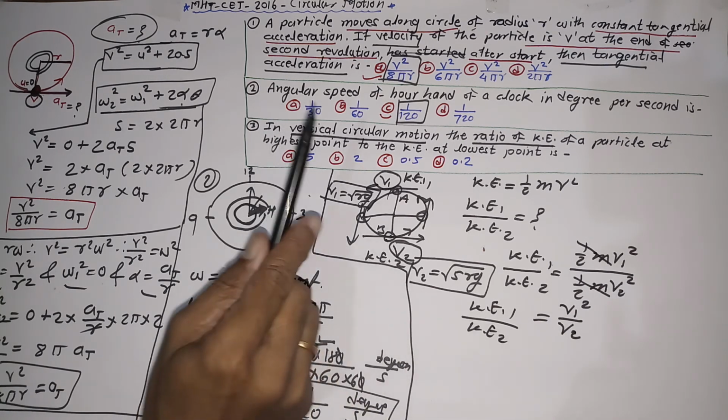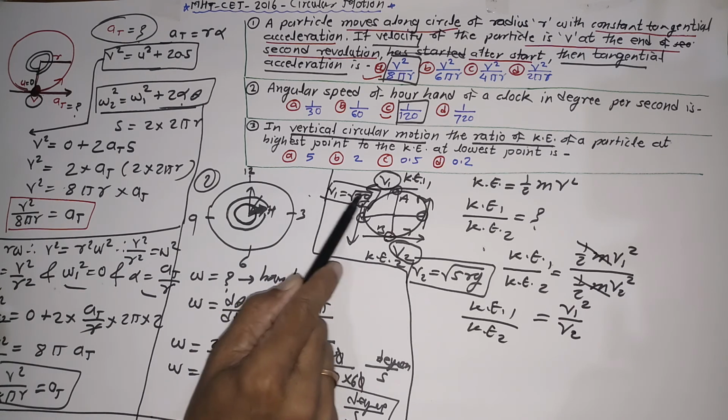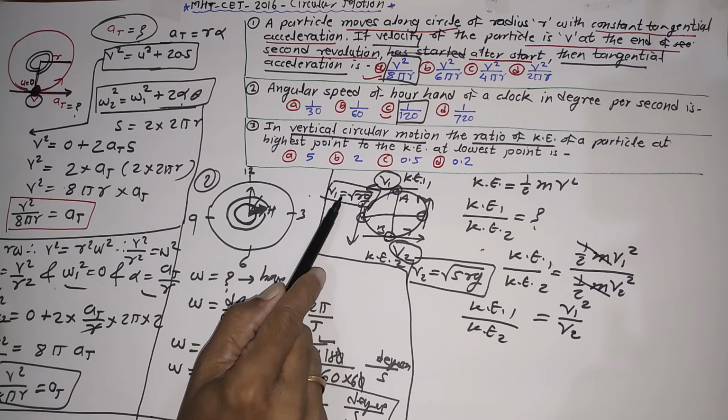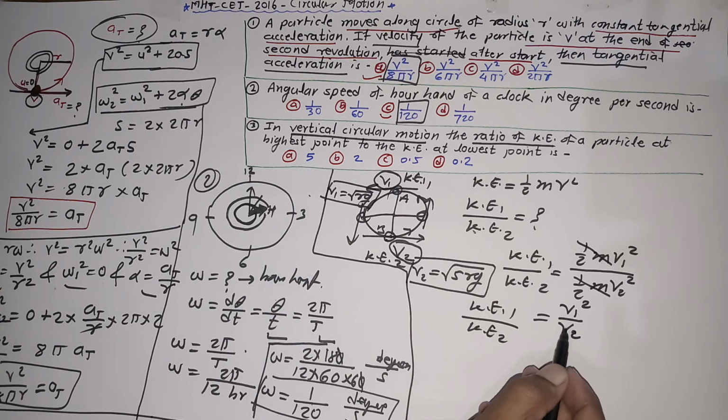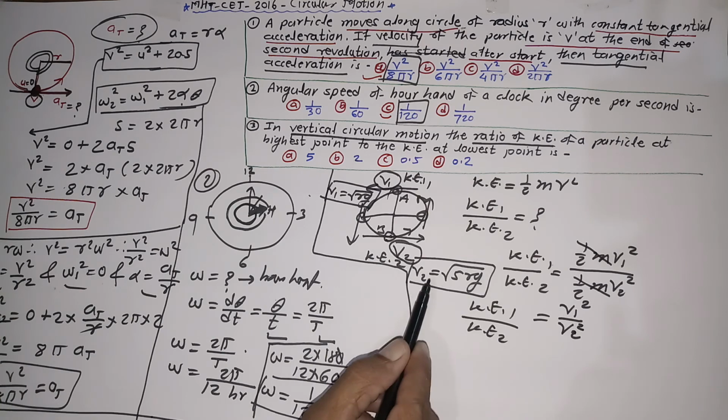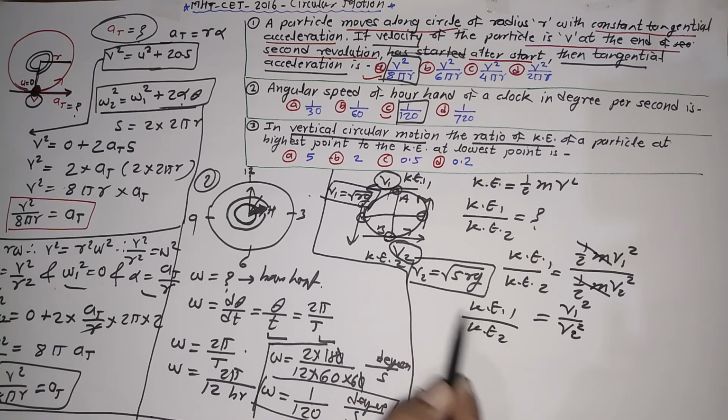As I said earlier, v1 is equal to under root of rg, therefore v1 square is simply rg, removing the square root. And v2 is equal to under root of 5rg, therefore v2 square is simply 5rg.